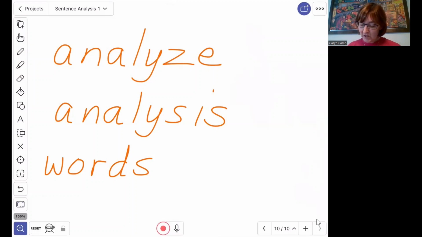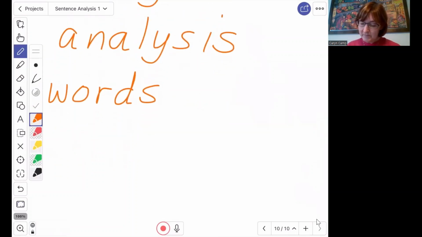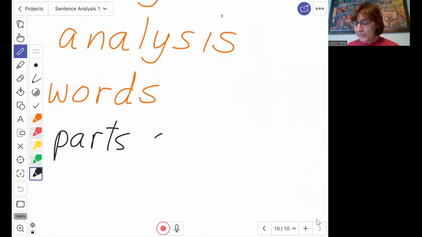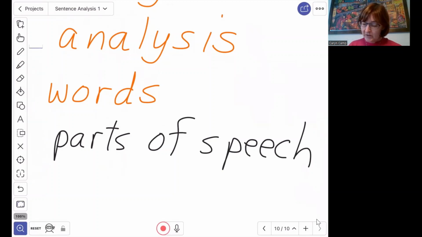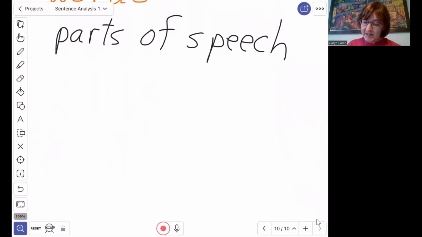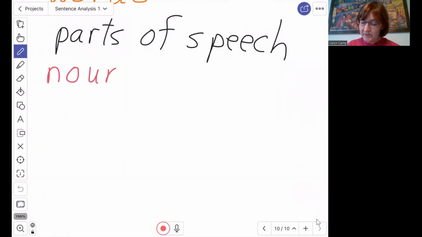And those jobs are called parts of speech. Each part of speech has a special job to do in the sentence. You might have heard of some of these. We're going to talk today about the noun.